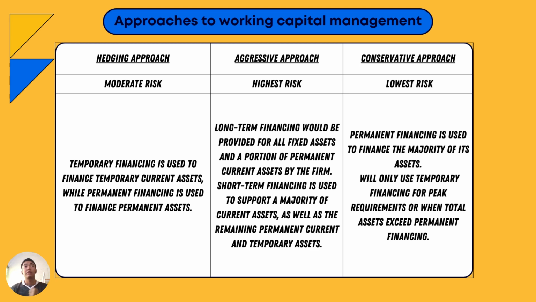Lastly, we will move to approaches to working capital management. For the first approach, we have the hedging approach. Hedging approach involves moderate risk. In this approach, the company will use temporary financing to finance temporary current assets, while permanent financing is used to finance permanent assets. Financing activity should match the asset requirement, and there is no need for emergency funds and funds that are non-existent.